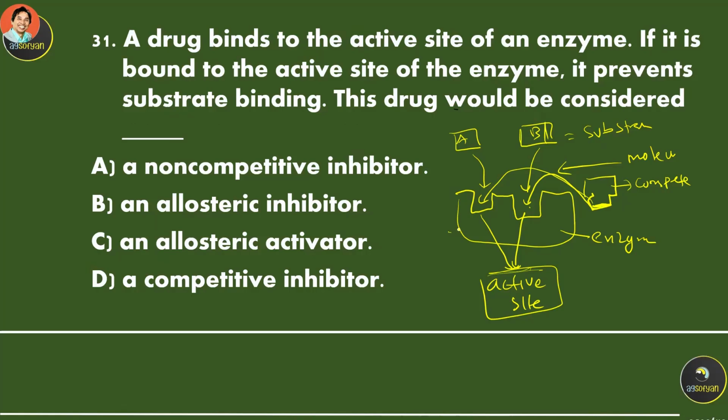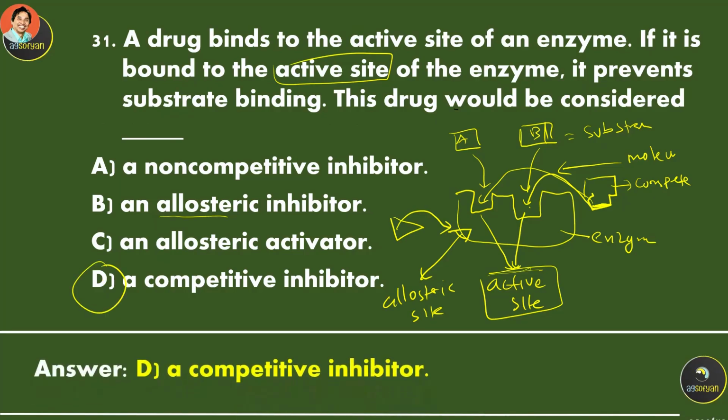There is another site over here on the enzyme. It's called the allosteric site. If there is a molecule that maybe looks like this, binds to this one and causes the enzyme to not work, that's going to be called the allosteric inhibition or inhibitor. So the question is about the active site, so it's going to be the competitive inhibitor.